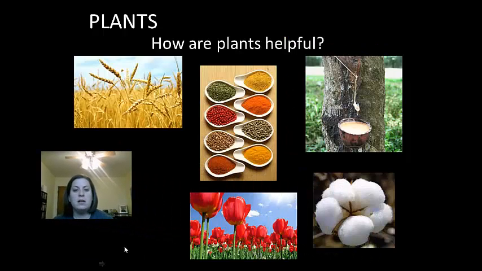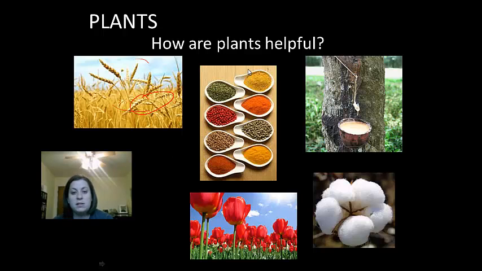Before we close out this particular lecture, let's talk about how plants are helpful to us as humans. In your book, this is found on page 368 and 369. Please read these pages carefully because there's lots of ways that we utilize plants. For one, we can use them as food, like you see here with your grains and your grasses. This would be like wheat, corn, and rice. Also, they can be used for sugar production. Sugar beets and sugar cane help us make sugar.